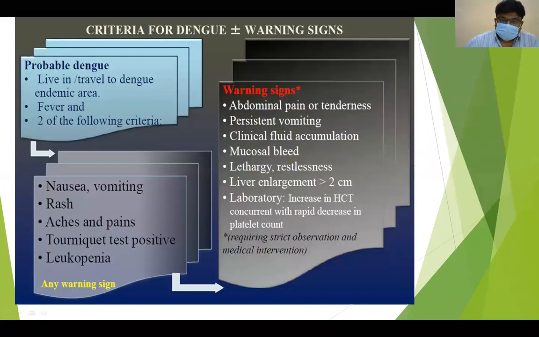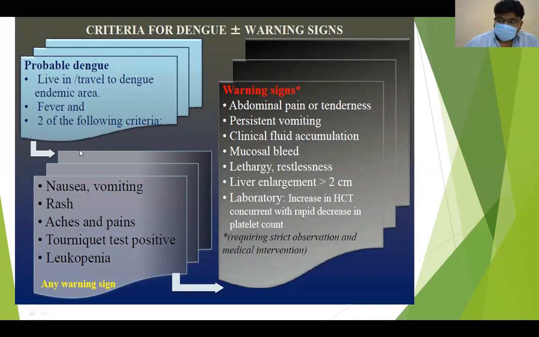Here in this slide, on your left side, when should we call it dengue without warning signs? First, let us classify what we mean by dengue. It may be a probable dengue, whenever there is a history of travel to a dengue endemic area, or any fever with two of the following criteria.